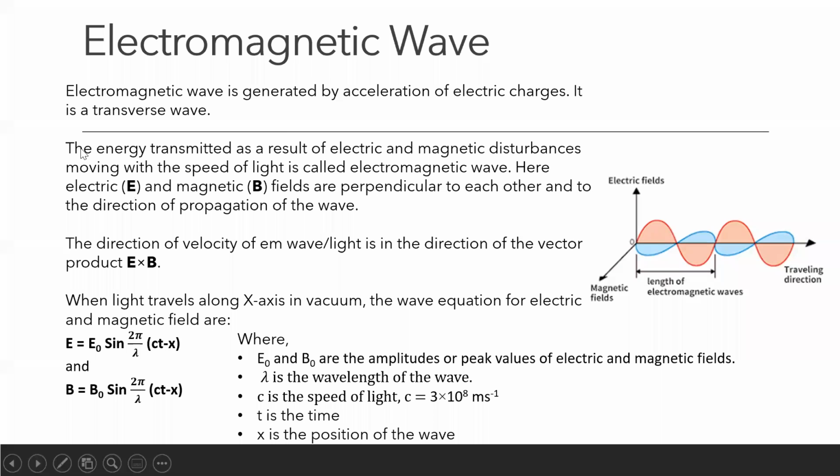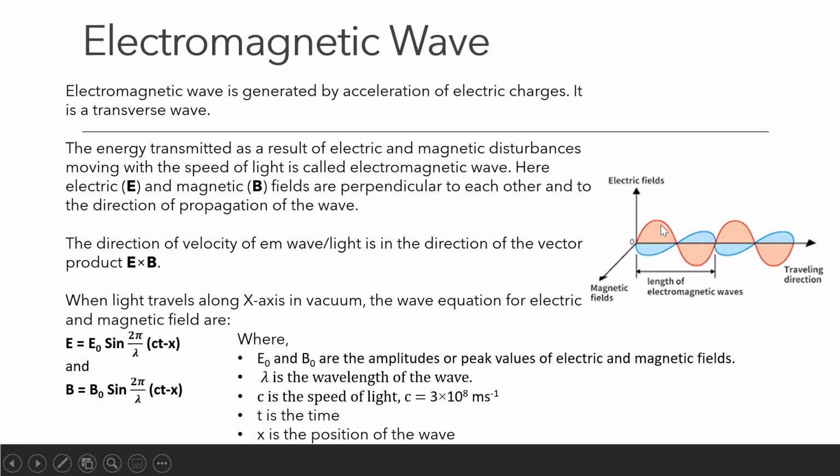You already know that a wave is an energy which is transmitted, right? An electromagnetic wave is an energy transmitted as a result of electric and magnetic disturbances moving with the speed of light. And here, the electric and magnetic fields are perpendicular to each other and to the direction of propagation of the wave. Here you can see a diagram.